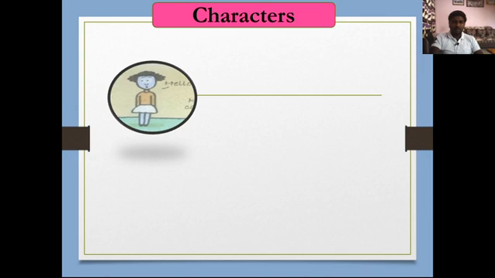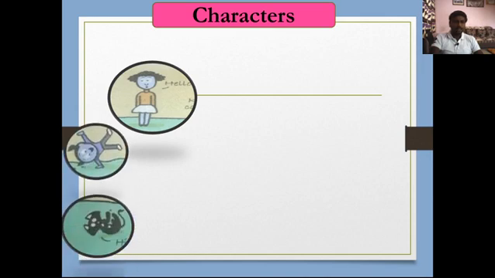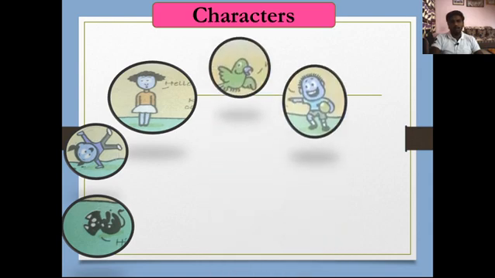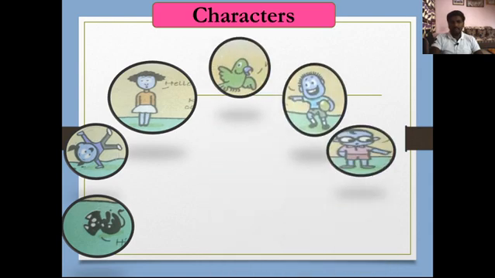Look at the first picture, second, third, fourth, fifth, sixth, and the last one, seven. So can you tell me, students, how many characters are here? Yes, there are seven characters in this lesson, which you can see on your screen.